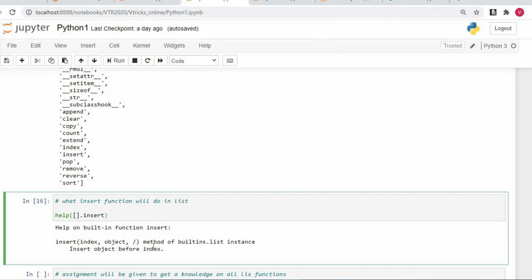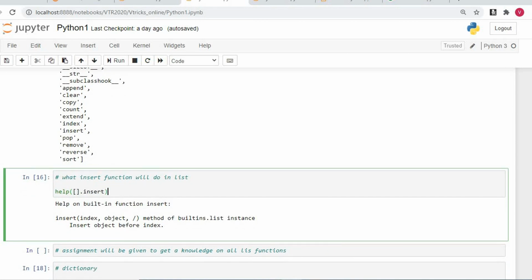Now we understood we have a dir function which will give the directory listing. We have the help function which will help us know what that function will do. You don't need to know each and every one all at once, because you will get the use cases once we start programming and learning it. So don't worry about this. Okay, so now we got to know something about the list.